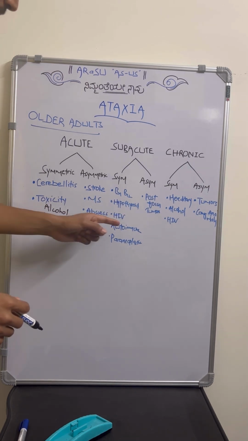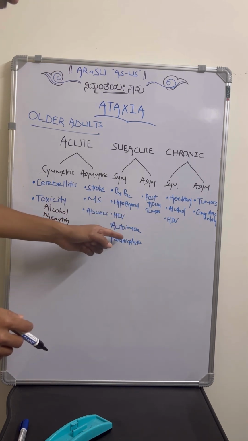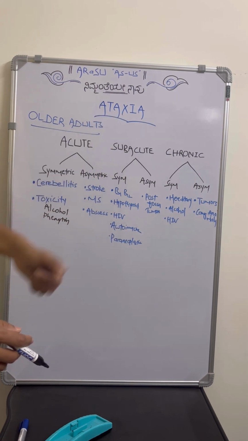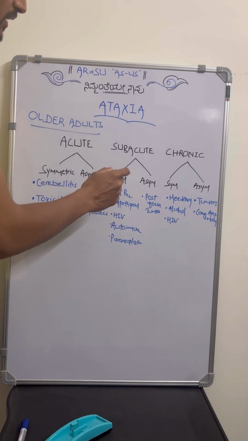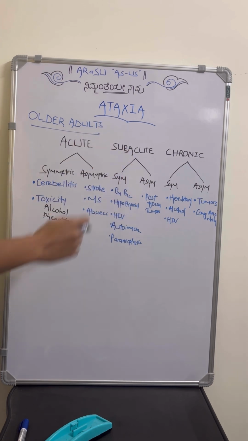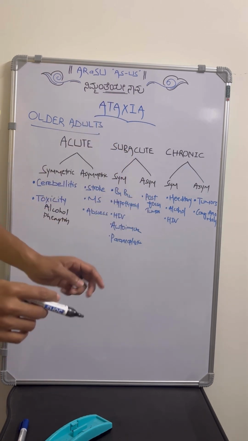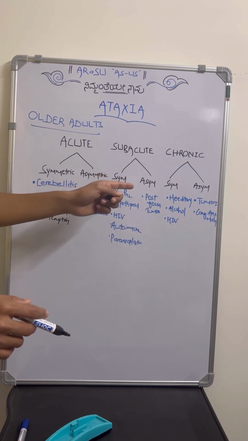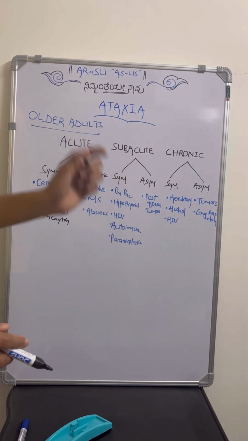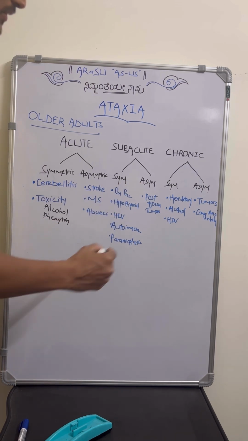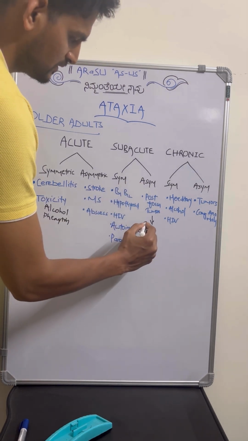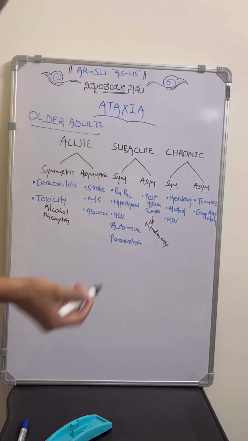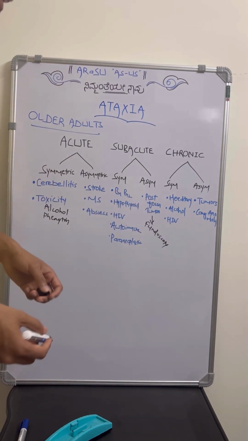HIV infection, some autoimmune disorders, or the possibility of paraneoplastic syndromes, which will manifest as ataxia that is symmetrical. Coming to the asymmetric subacute duration of ataxia, consider posterior fossa tumors. In this one, there will be asymmetric ataxia lasting for a few weeks to months. A very important thing is to always look at the fundoscopy, as there might be evidence of raised ICT.